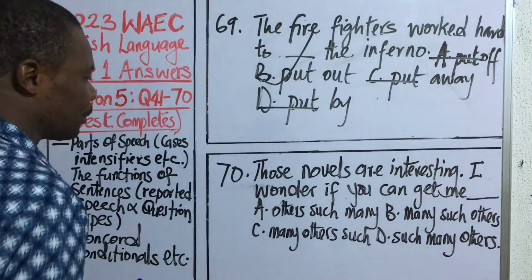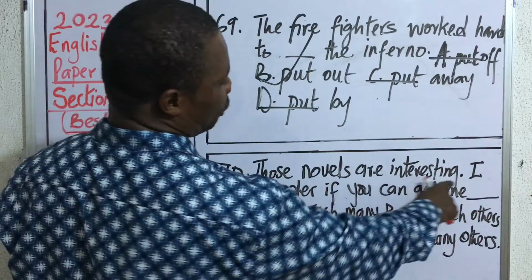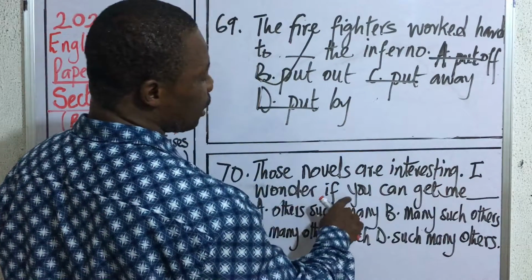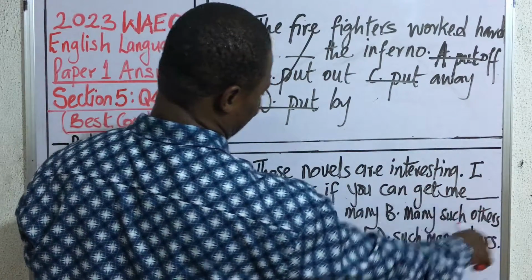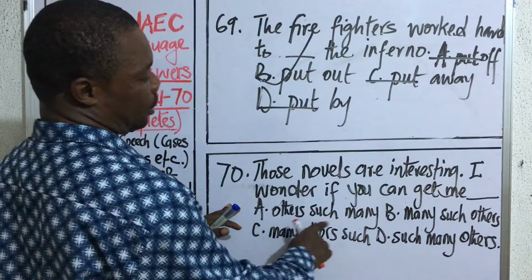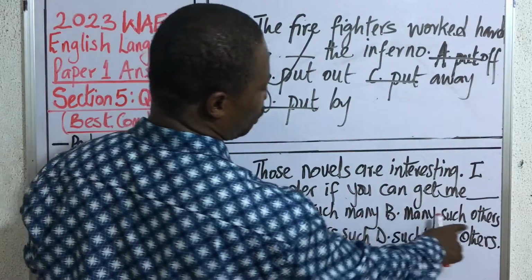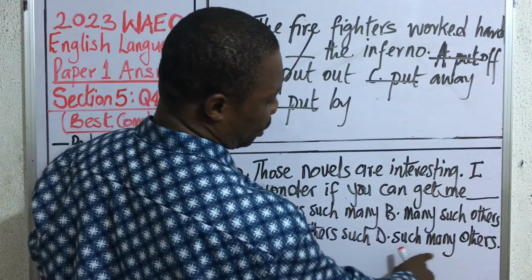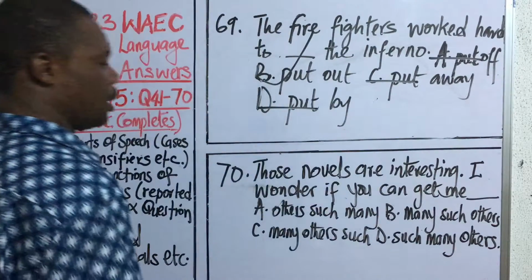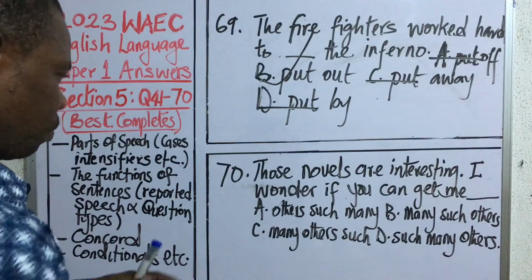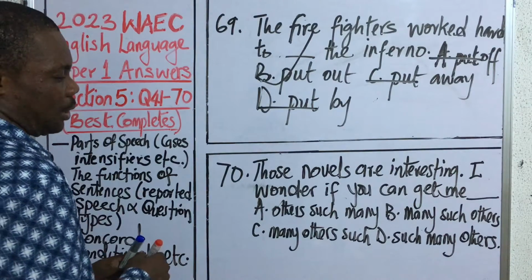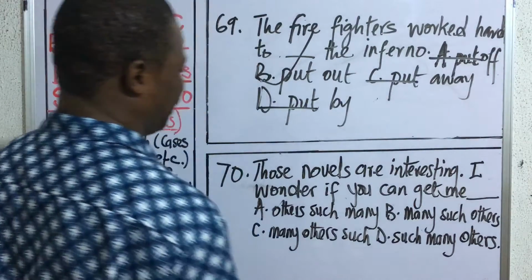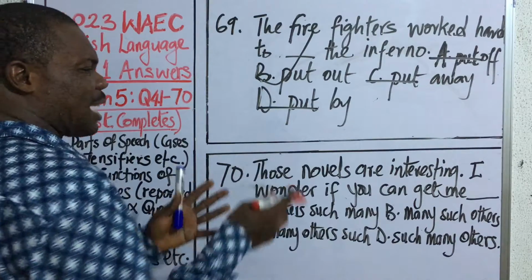Question 70. Those novels are interesting. I wonder if you can get me dash. A. Others such many. B. Many such others. C. Many others such. D. Such many others. Right. This is a problem on arrangement of what? Adjectives as well. But in this case, adjectival phrases together with noun phrases.